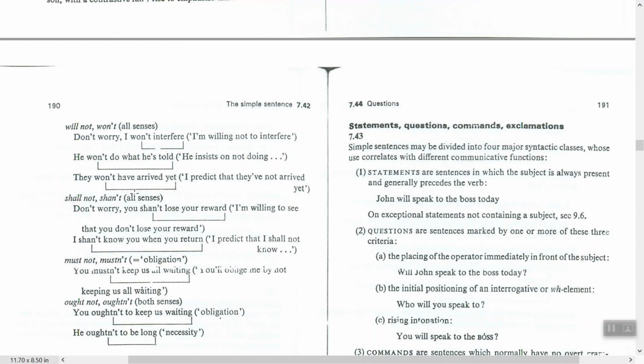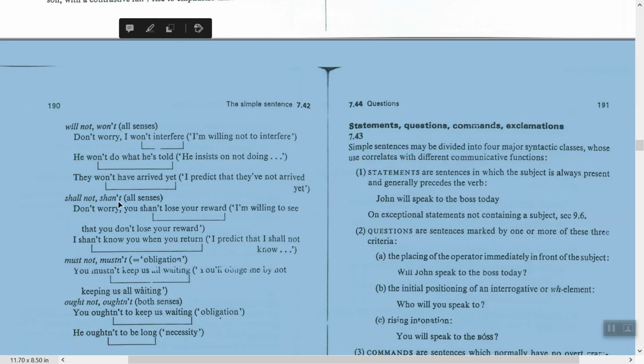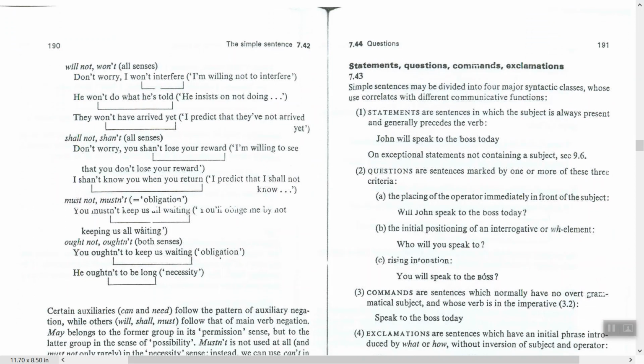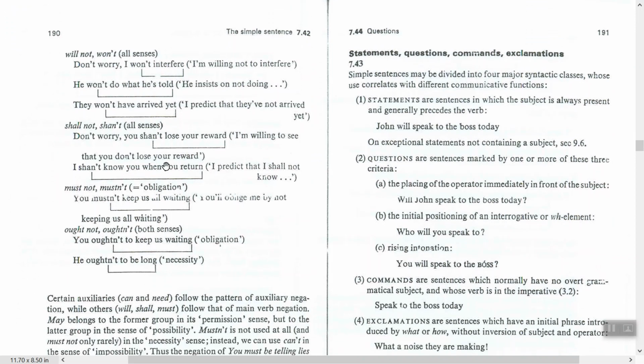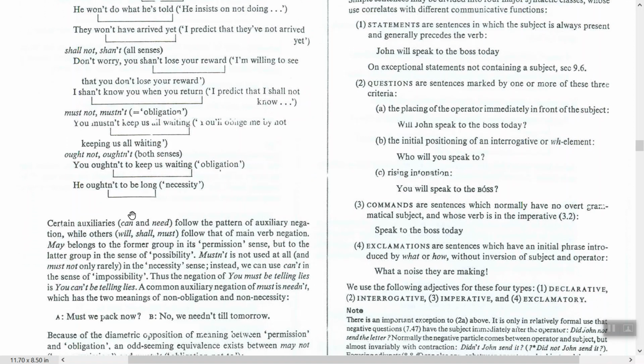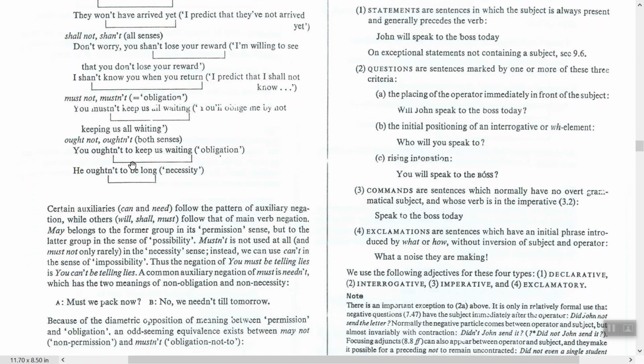They won't have arrived yet. I predict that they haven't arrived yet. Okay. But if we put the scope here, it will become I don't predict. I don't predict they have arrived. But really it is I predict. Shall, shan't, shall not, in all cases, all senses, the same idea repeated. Would, must, mustn't, obligation. You see here, "must" is out, "not" is in. The same thing.